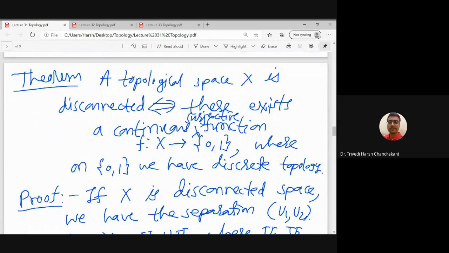And we have seen some useful results to prove whether a topological space is disconnected or not. One of the results is that if I can find a continuous function from the topological space X to the set {0,1}, which is a finite set on which we have the discrete topology, and if I can find such a continuous function which is onto, then the topological space is disconnected.